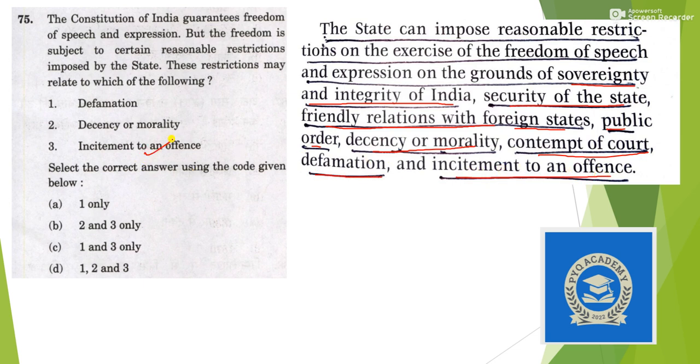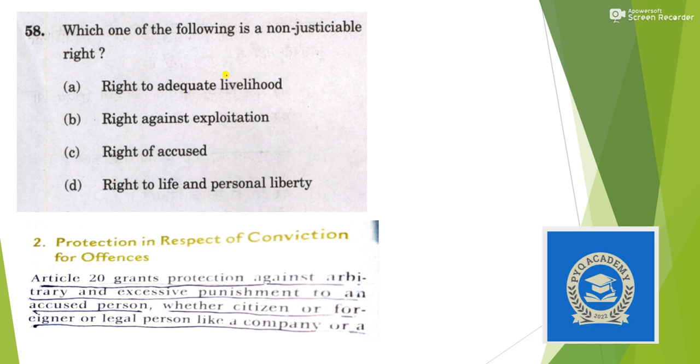So incitement to an offense is correct, decency and morality is also correct, and defamation too. So the answer here is that all three options are correct, option D.